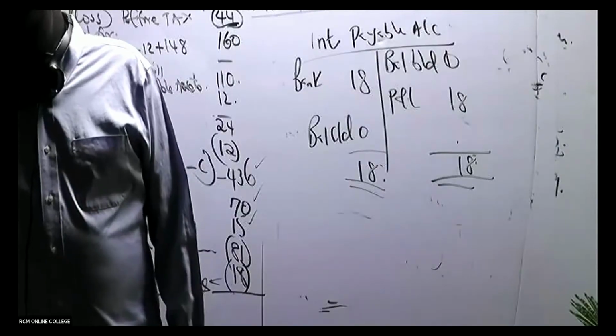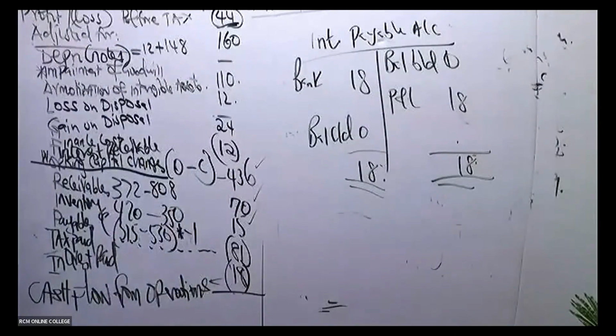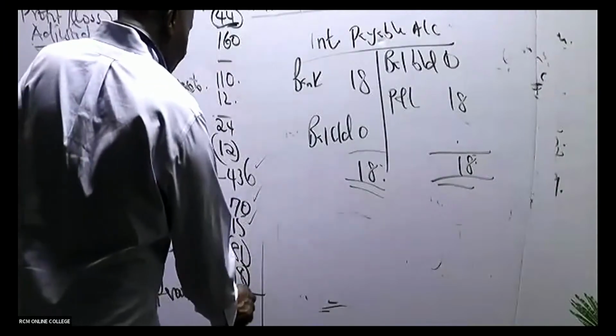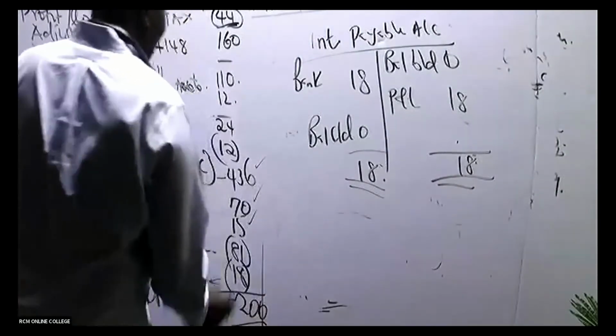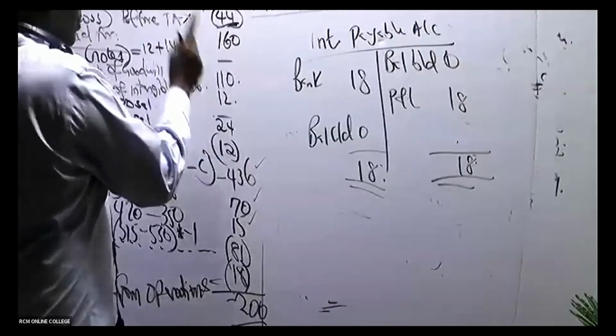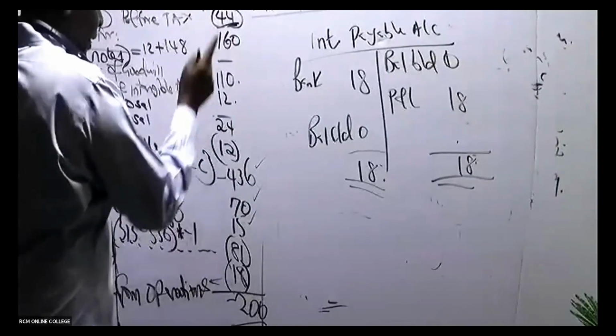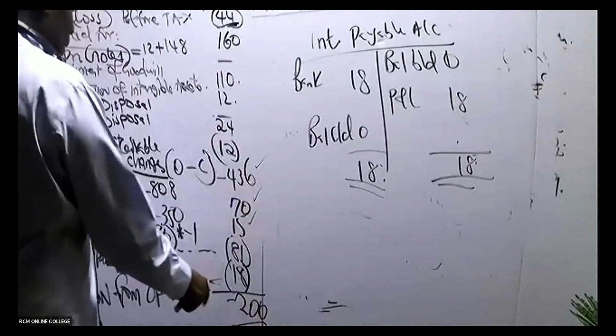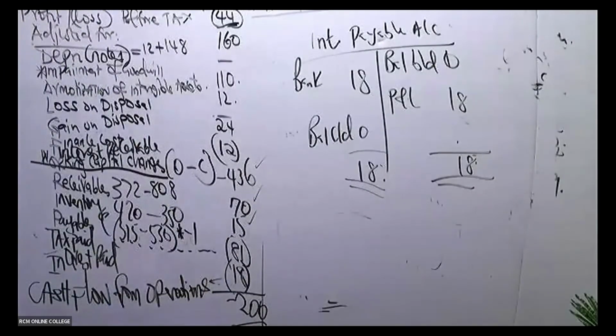Thank you so much. So Muganda is giving me a figure of negative 200. Are we all getting this negative 200 as the cash flow from operations? Please get your calculator: minus 44, plus this, plus this, plus this, plus this, minus this, minus this, plus, plus, minus, minus. Are we getting negative 200 there? I would want students who are confirming. Yes, Teriki has confirmed. Elizabeth has also confirmed.